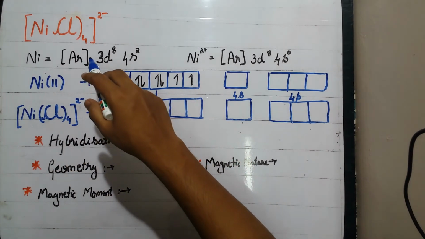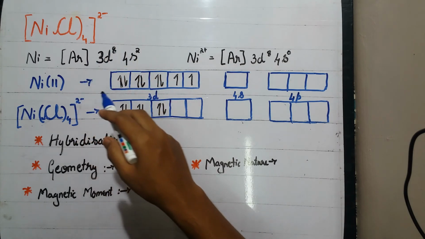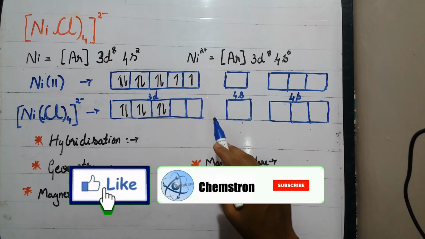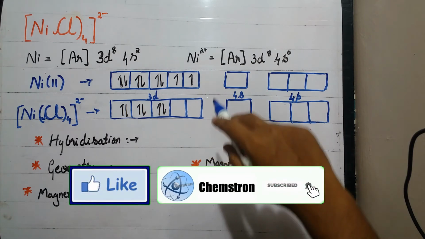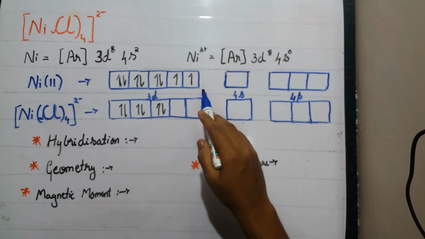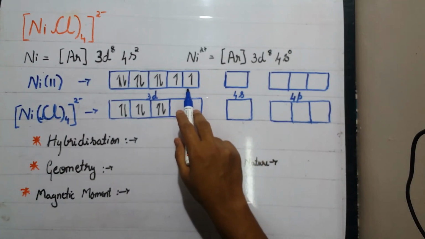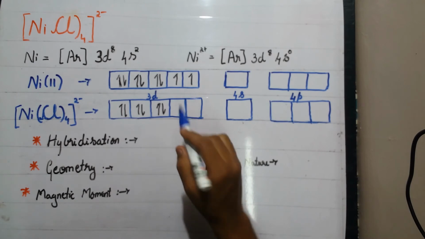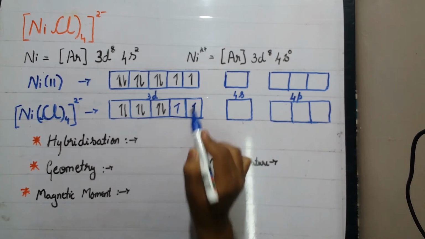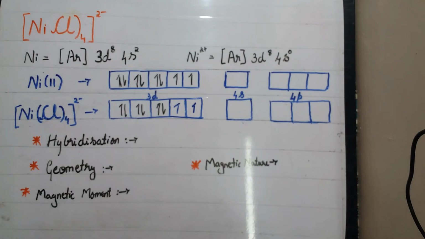As the chloride ligands approach the nickel, we know that chloride is a halogen and the halogens are weak ligands. In weak ligands, the pairing of the d electrons in the metal doesn't happen, hence the unpaired electrons remain as they are. Now there are 4 chloride ligands approaching the nickel.